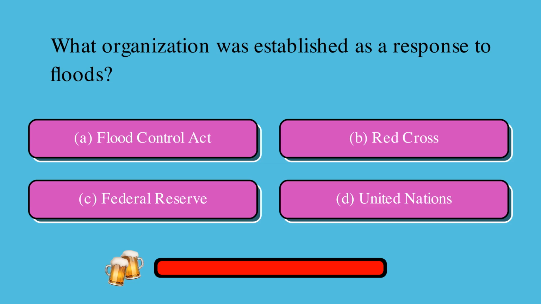What organization was established as a response to floods? Is it A, Flood Control Act, B, Red Cross, C, Federal Reserve, or D, United Nations? The correct answer is A, Flood Control Act.